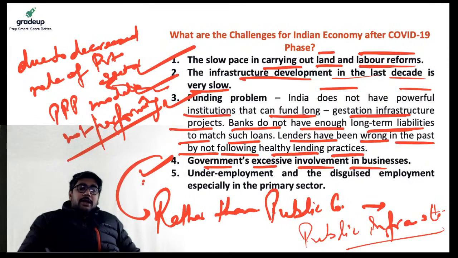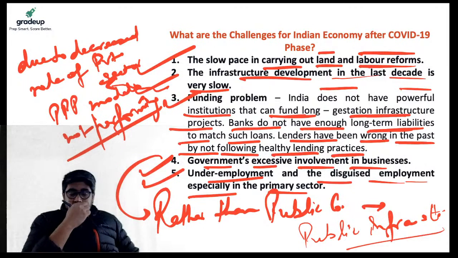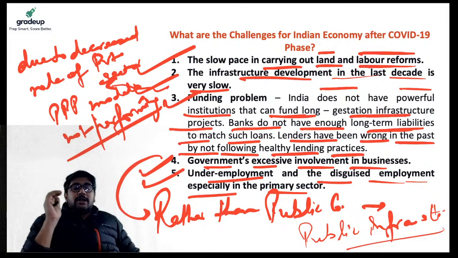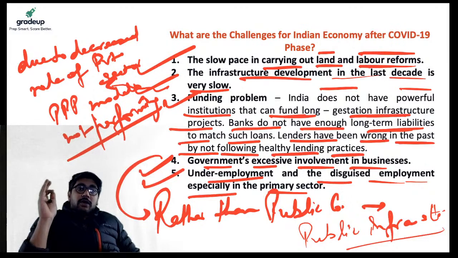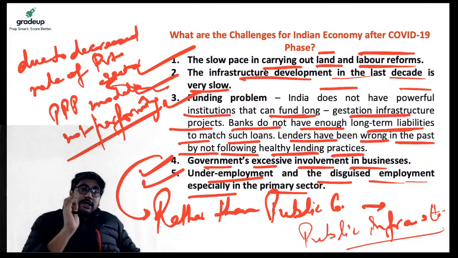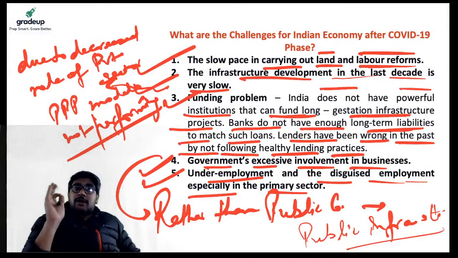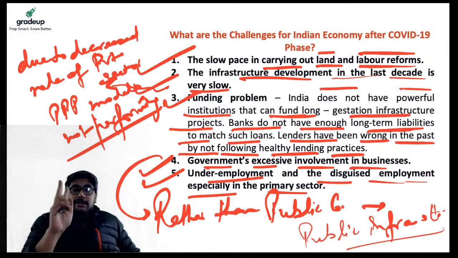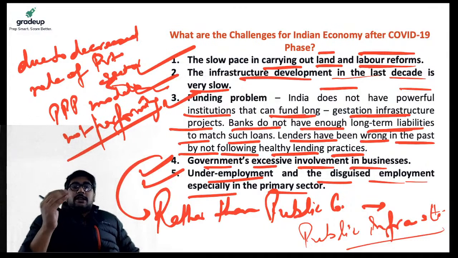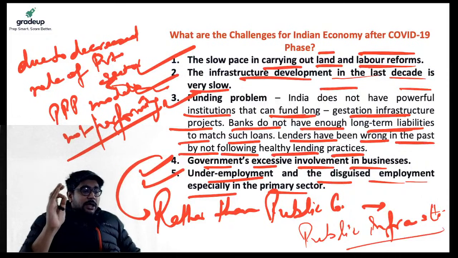Next comes underemployment and disguised employment, especially in the primary sector. So what is disguised unemployment? Disguised employment is nothing but overemployment in the agriculture and allied sector activities where we find there is surplus labor involved, and this surplus labor dents the sector in two manners, right? First, it is harmful for the sector because as the number of workers increases, per person income decreases.